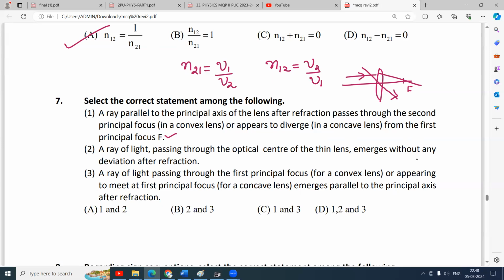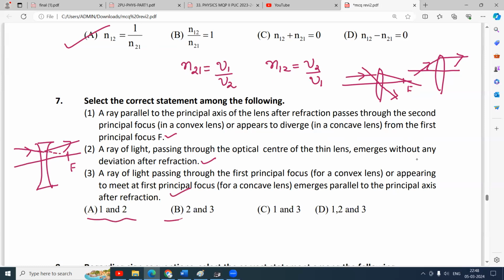Yes. So if you have a convex lens like this, and a ray of light passing through the principal focus, it should emerge parallel. In the case of a concave lens, I can draw it here. Suppose the focus is here, and you incident a ray of light towards the focus, it should become parallel like this. So a ray of light moving towards the focus on the other side should become parallel. So all these three are right. So you have to select which statements are true. All the three are true.